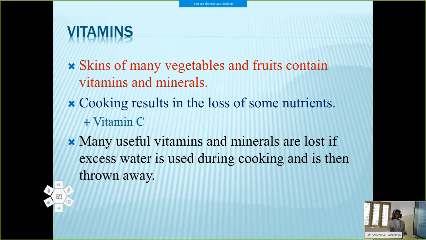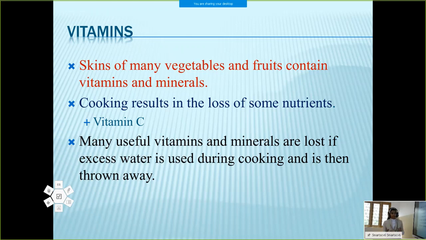See, the various kinds of food contain different kinds of vitamins, and there are two types of vitamins, that is water soluble vitamins and fat soluble vitamins. Some vitamins are soluble or can dissolve in water, so they are called water soluble vitamins. But some vitamins dissolve only in fat, so these are called fat soluble vitamins.